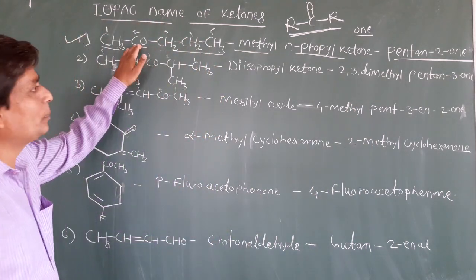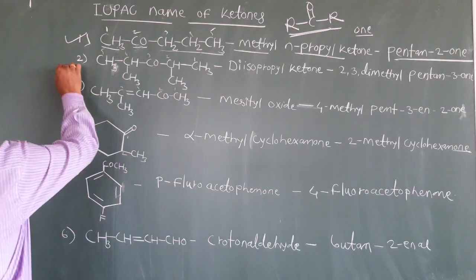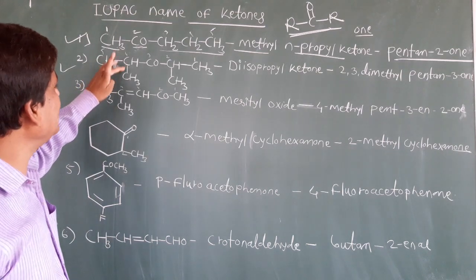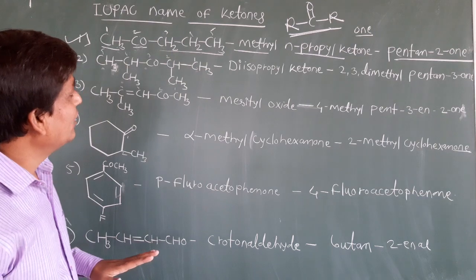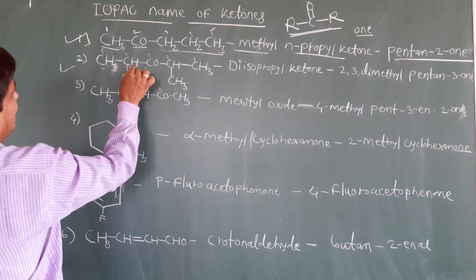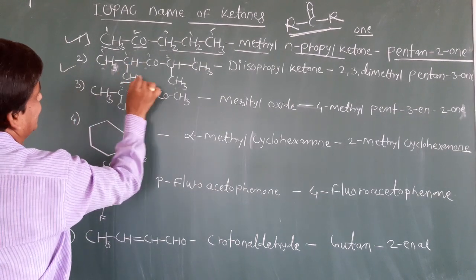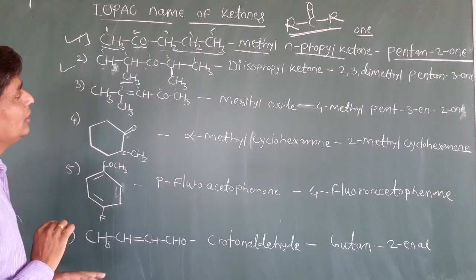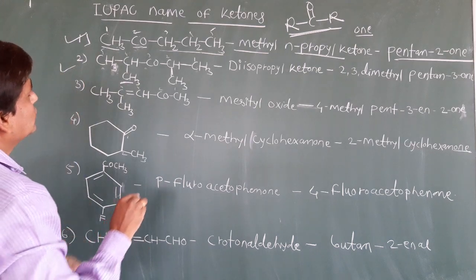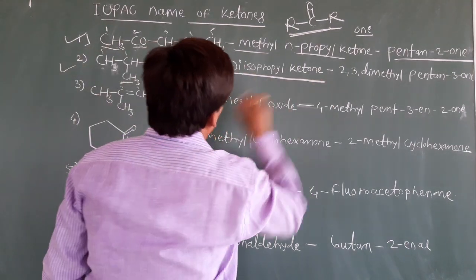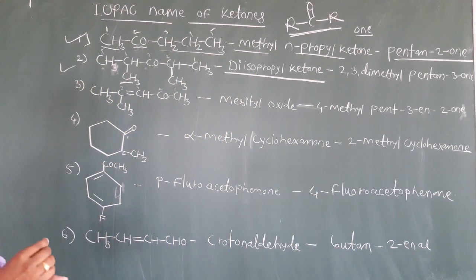Okay, that ketone group is present on the second carbon. See the second example, students. CH3-CO-CH, CH3, on both sides. It is an iso group. You know that on the second carbon, when CH3 is attached, here also CH3 on the second carbon. So the isopropyl group is there 2 times. So you can say it is diisopropyl ketone. Okay, it is a common name. What is the IUPAC name?